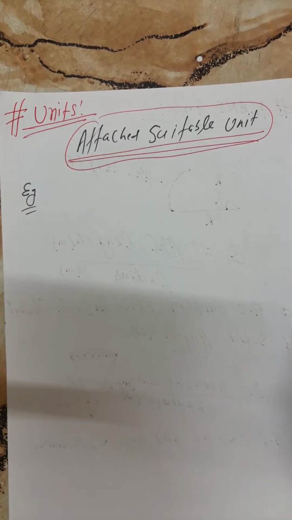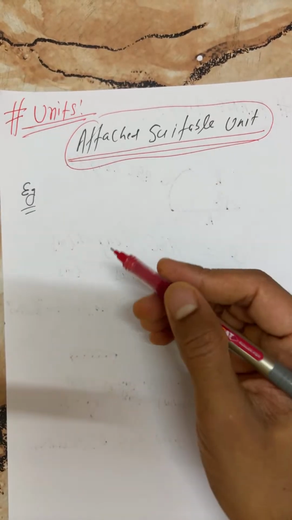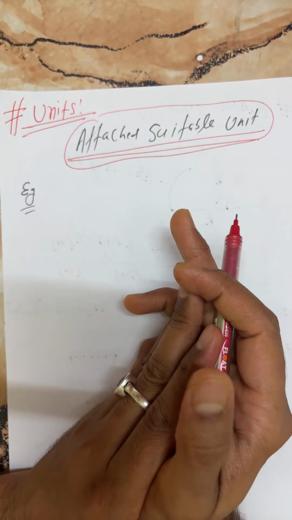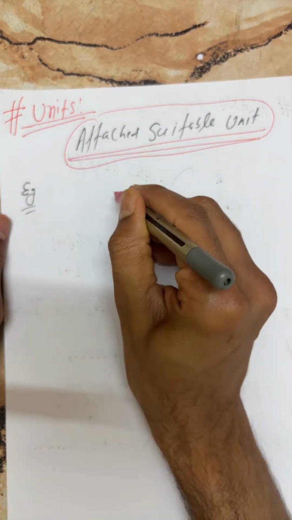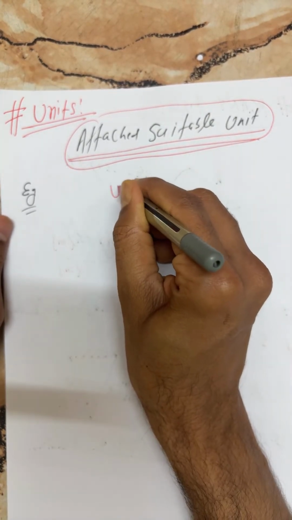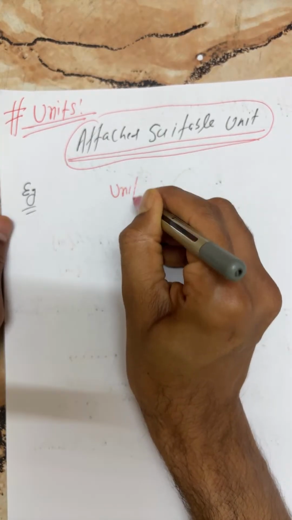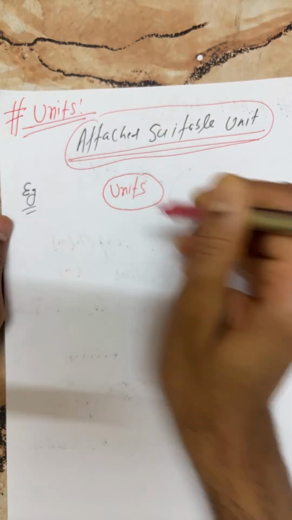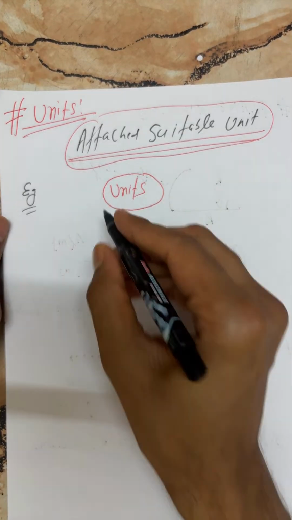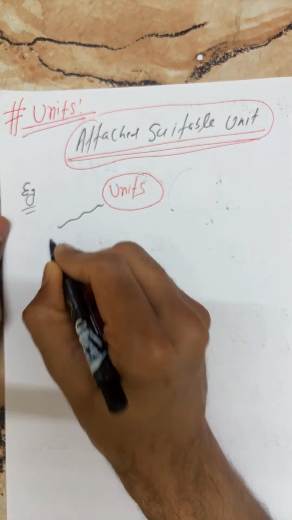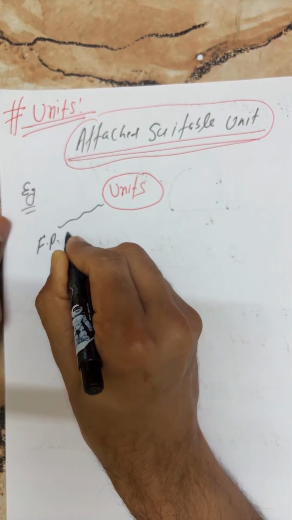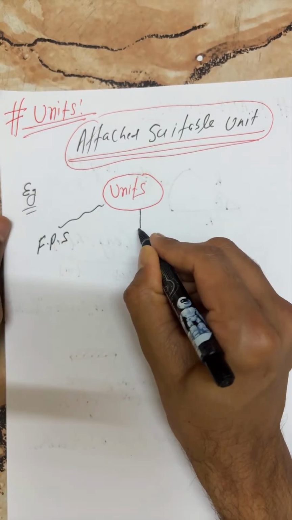Okay, now I'm going to explain more detail about units. There are types of units. This is the first, which I'll explain here nicely: FPS.